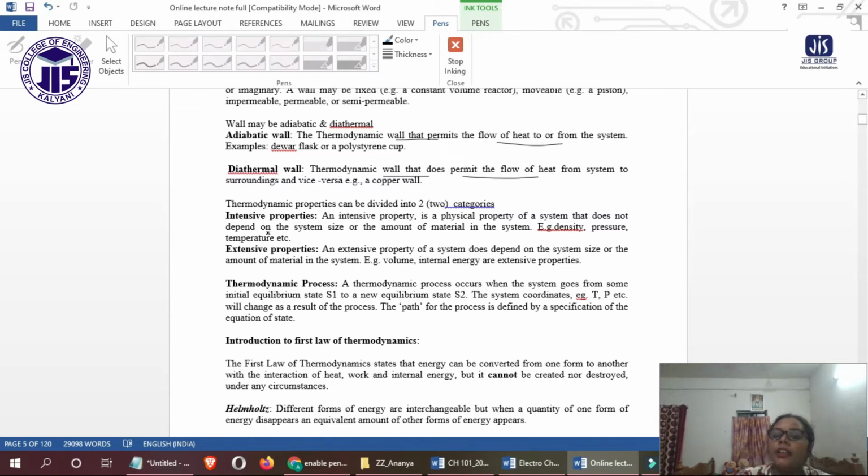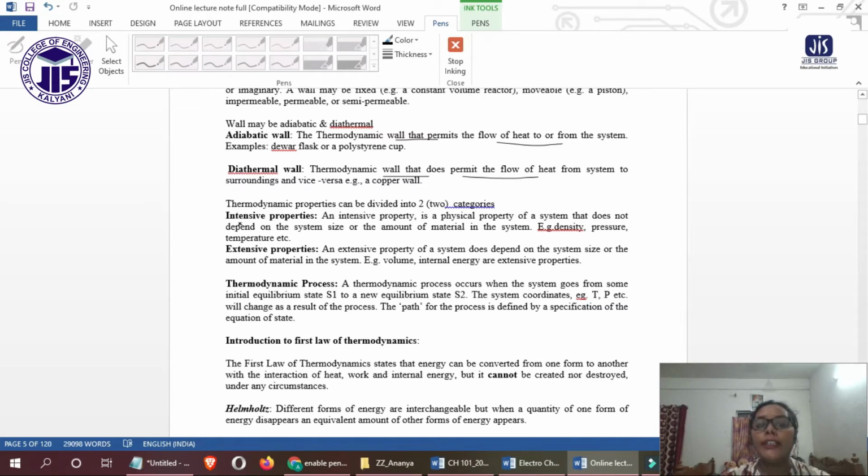Next, before going to the main portion, some concepts you should be clear about. These are some of the concepts of thermodynamics that you should have before going to the main topics.